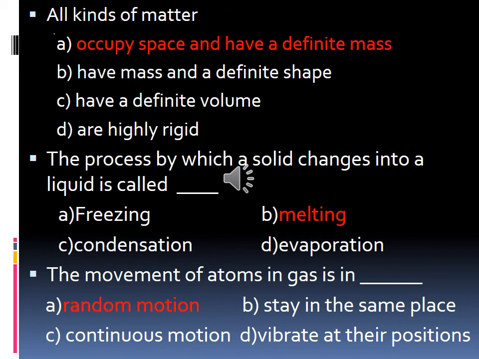The movement of atoms in gas is in random motion, we have learned. So random motion is the answer. Okay, write fast.